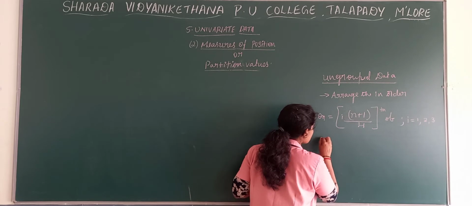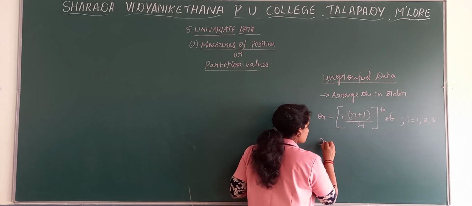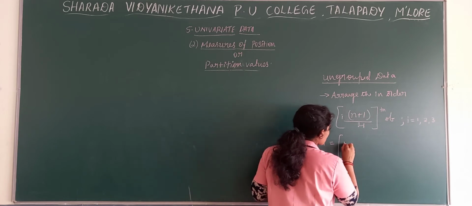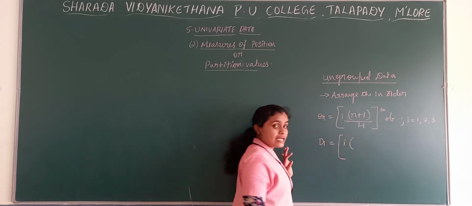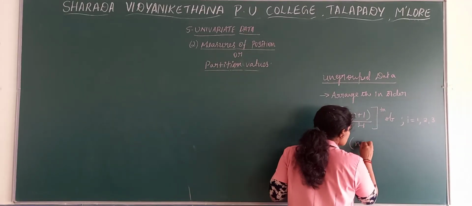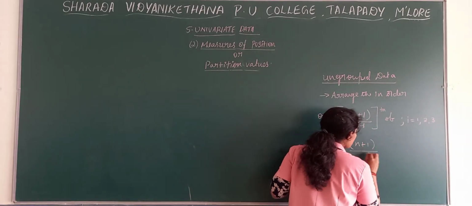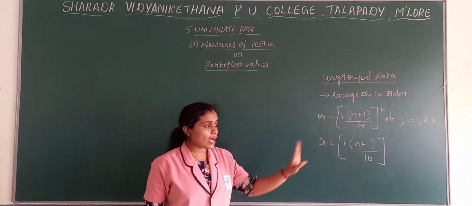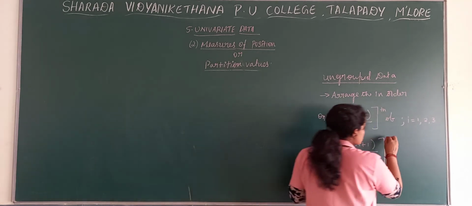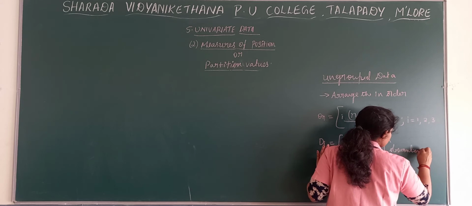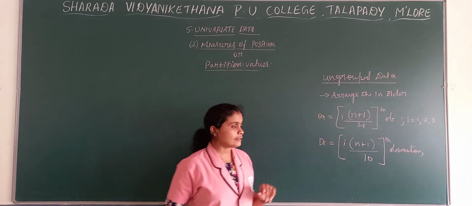And in case of deciles for ungrouped data, it is the same thing: i into (n plus 1), and deciles divide the given data into 10 equal parts, so divided by 10. Quartiles means 4 equal parts, so divided by 4. Deciles means 10 equal parts, so divided by 10.